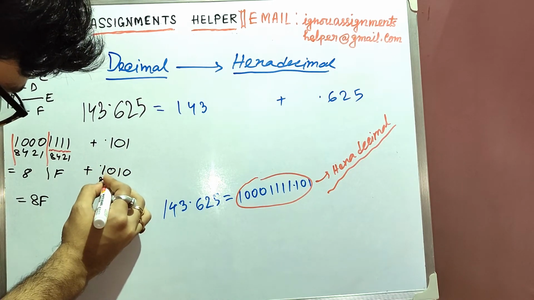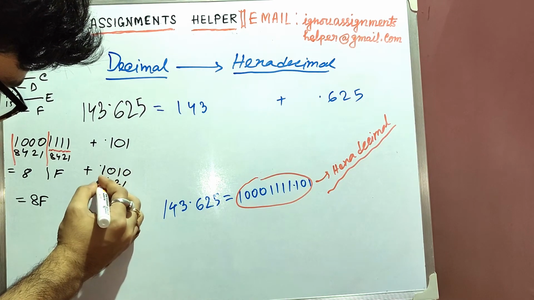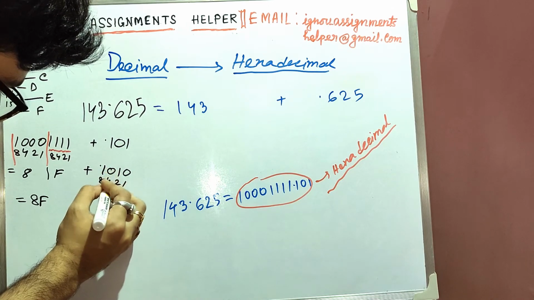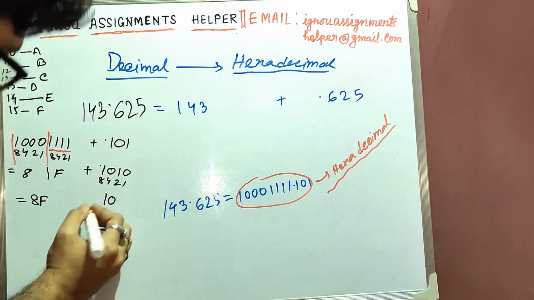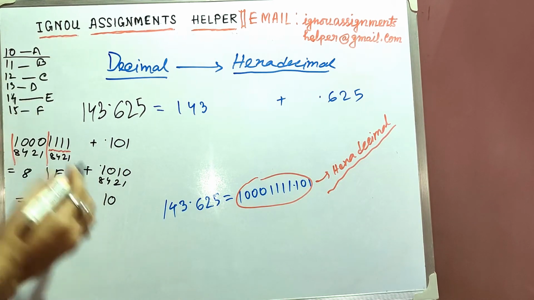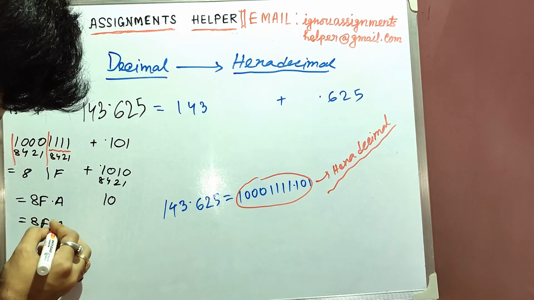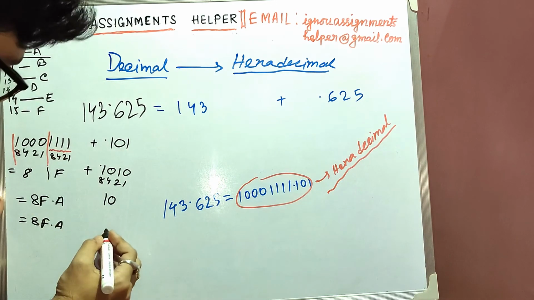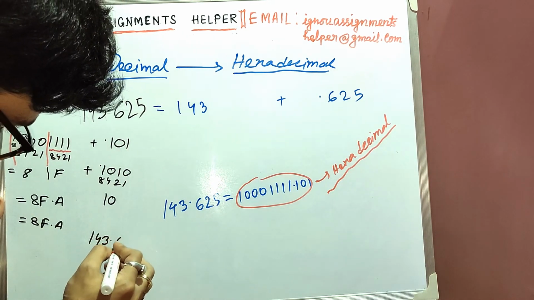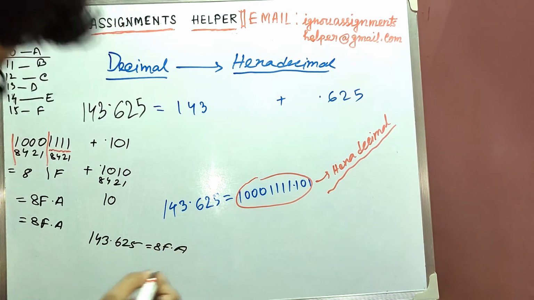So now again we'll do the same thing, and here you can see only 2 has 1 value and 8 has 1 value. The remaining ones are 0. So we'll add these two numbers, that is 8 plus 2, that is 10. So again 10 corresponds to A, so point A. So 8F point A. This will be the answer for 143.625. Okay. So decimal number 143.625 is equal to 8F point A. Okay.